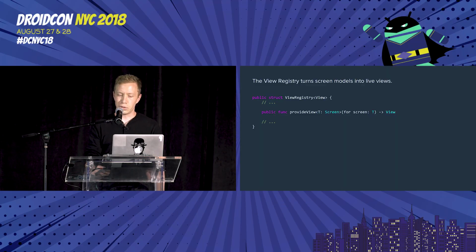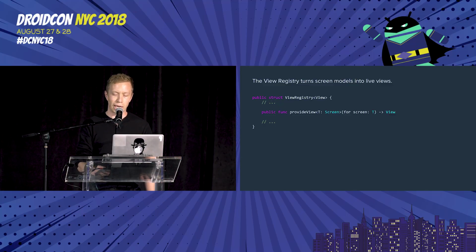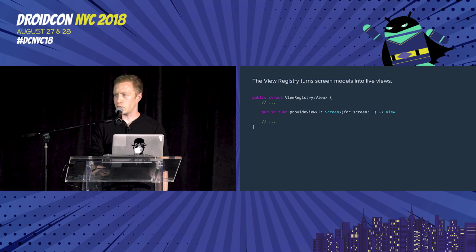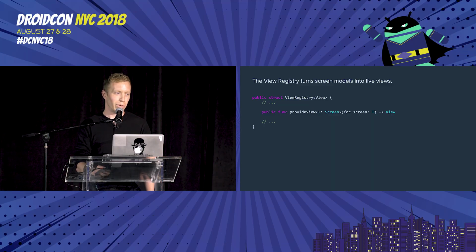So it's generic around a view type. And in iOS, most of our UIs are built with view controllers, so that's commonly what we use. But I'll show a demo at the end where you'll see that we can use view registries to provide different types of UI implementations if we want to. And the API is pretty simple. We can just call provide view, we pass it a screen model, and we get back a live view instance from the registry.